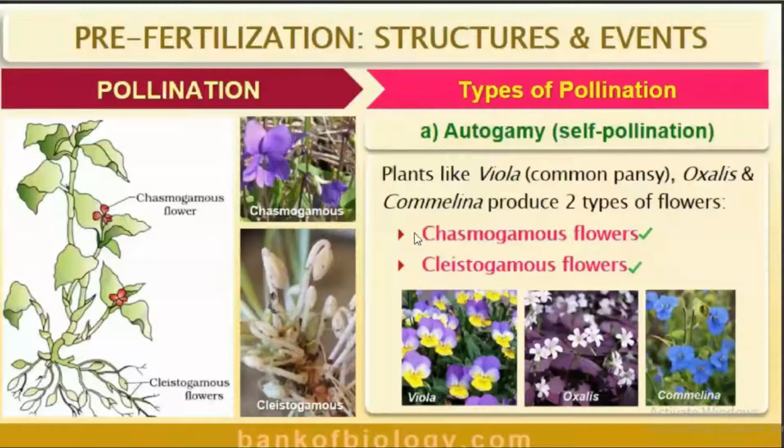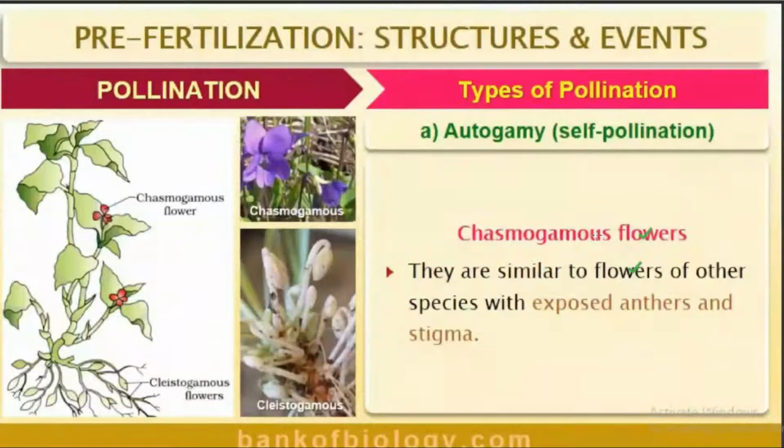What are the peculiarities of these flowers? Chasmogamous flowers show similarity with the flowers of other species, with exposed anther and stigma.